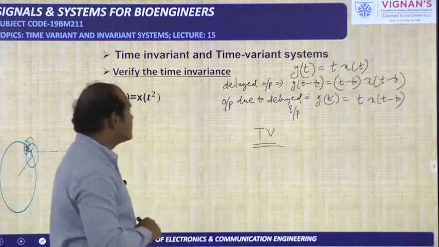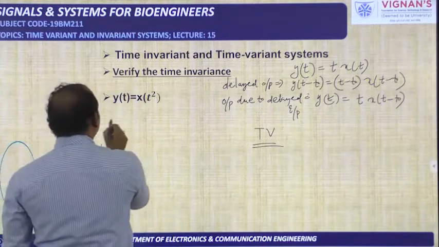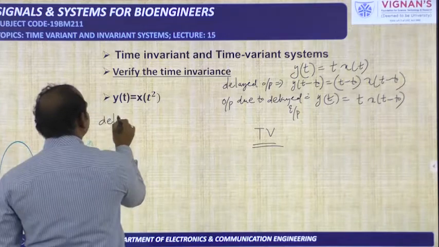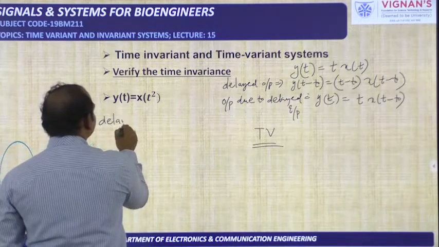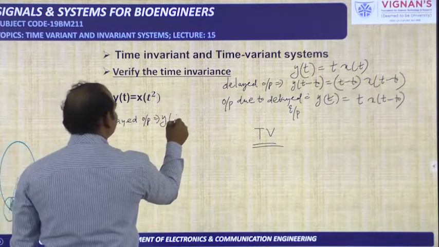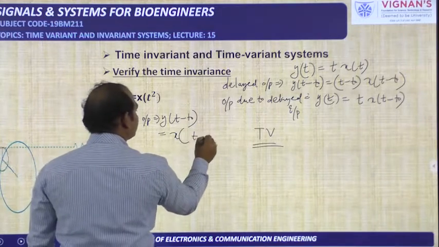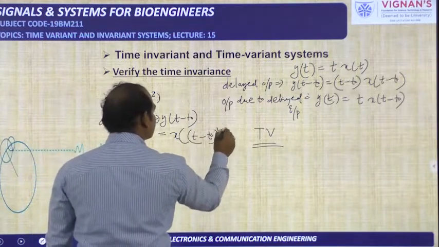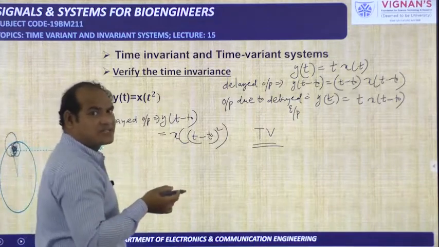Time varying system. Now if you see this one, in this problem y of t is equal to x of t square. In this, the delayed output is given by y of t minus t naught is equal to x of t minus t naught whole square. So see carefully, t square is there. I need to replace t with t minus t naught.